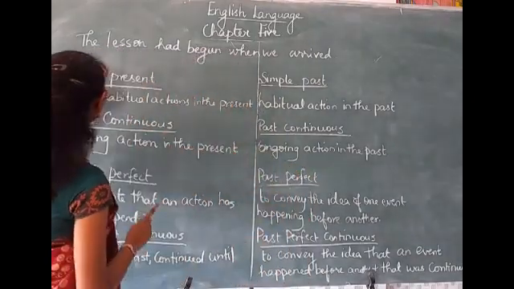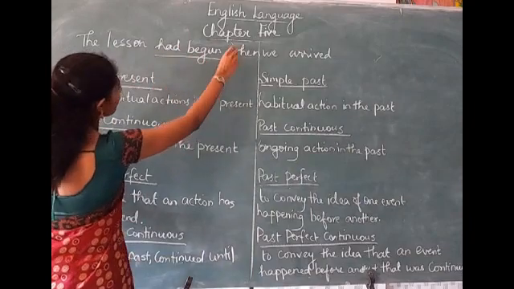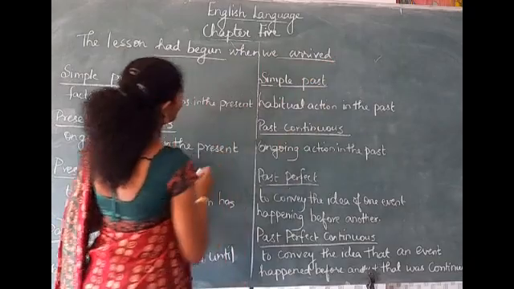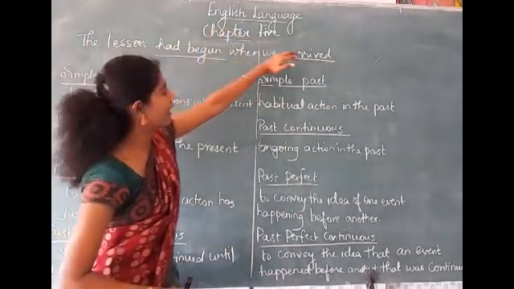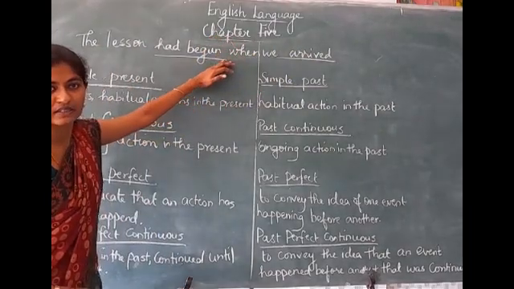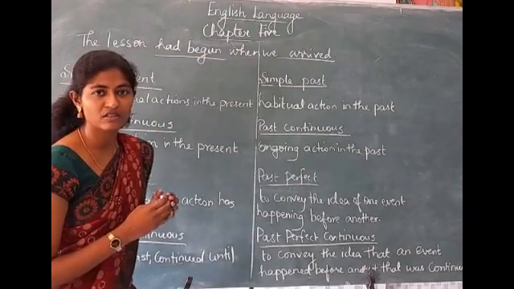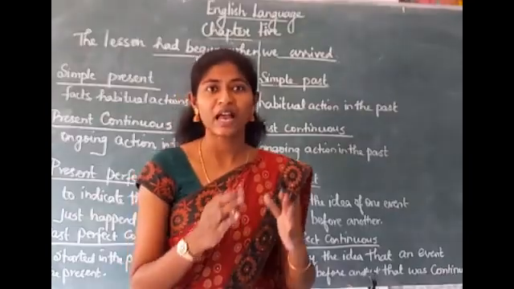All of you look at the book. The lesson had begun when we arrived. So we have two verbs, had begun and arrived. Two actions. Yes? So if you just use simple past tense to mention two actions, there will be confusion on which happened first.